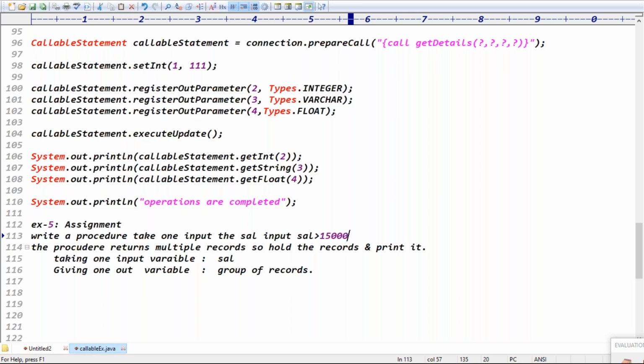That is one assignment. The other assignment is what? Give the employee salary like 15,000 or 20,000. The records which have more than 20,000, I want to store all those records, guys. Which one is easy and which one is a bit difficult? The second assignment is easy and this one is a bit harder. We have to hold all the records and process all the records, right?